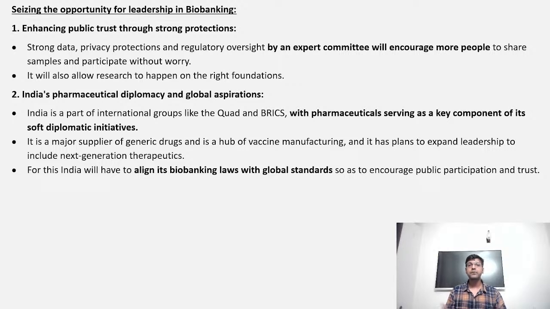For that, the government has to create trust among the citizens, and for that we have to put certain regulations in place and implement them in an authentic and effective manner, so that the public trusts them and comes forward to give their DNA and genomic information, which will eventually be used to create biobanks, and that will help us create precision medicines, right?